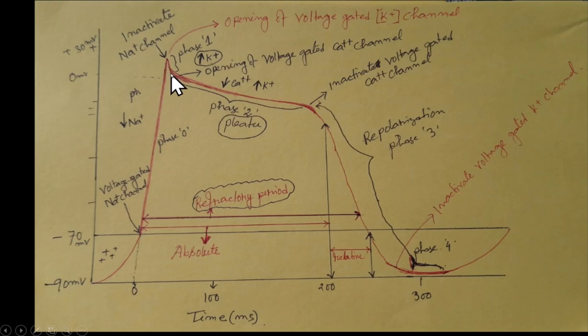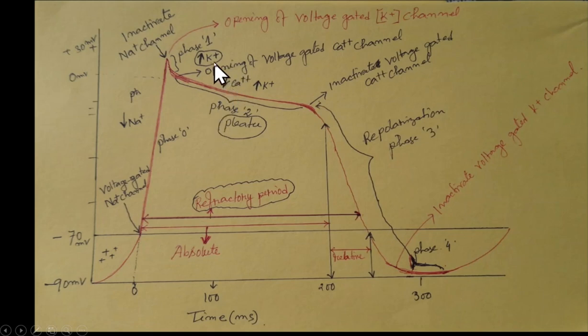At this stage, this is the voltage where the voltage gated calcium channel is sensitive, and at this voltage the voltage gated calcium channel is activated. As soon as it opens, calcium moves from extracellular to intracellular, so calcium influx occurs.